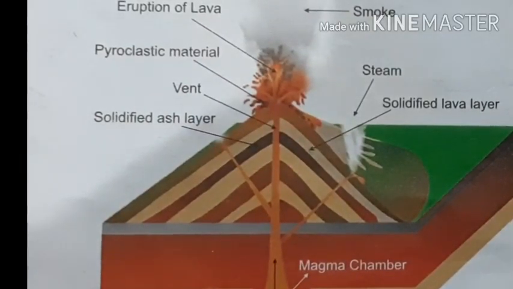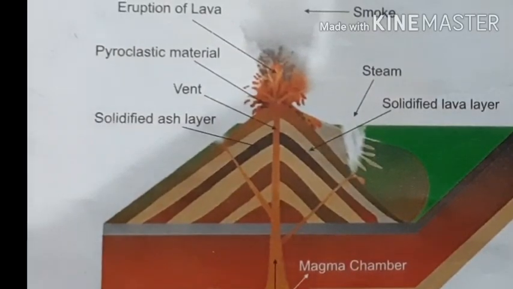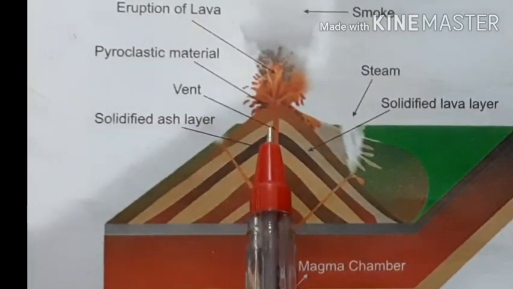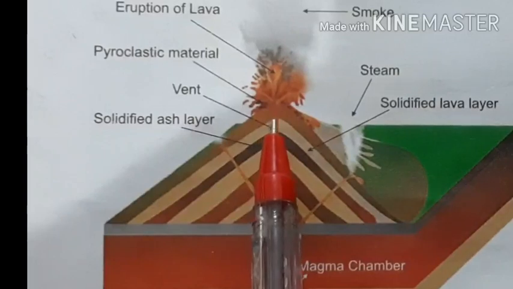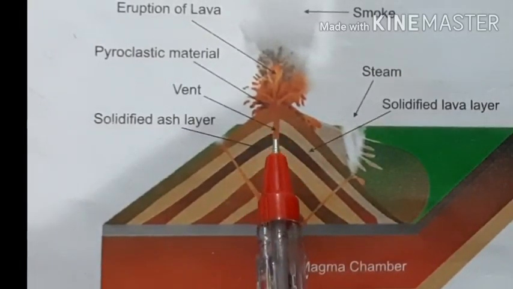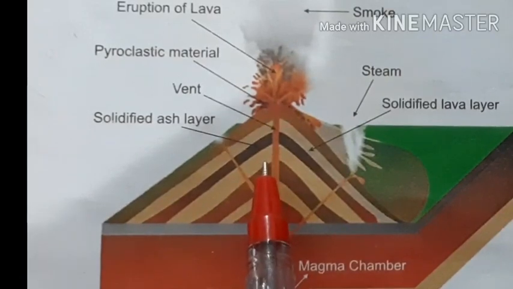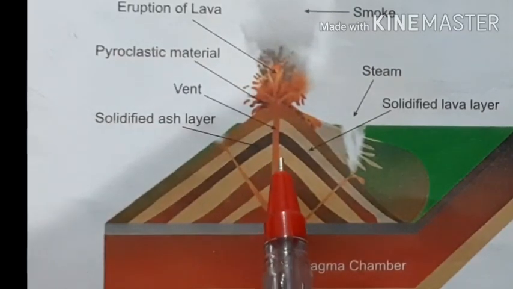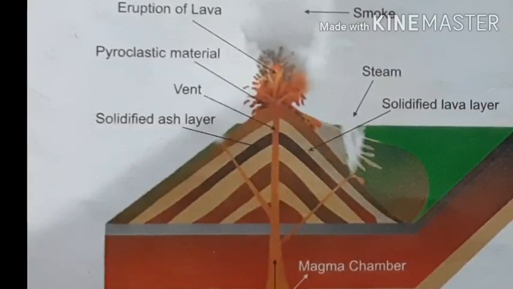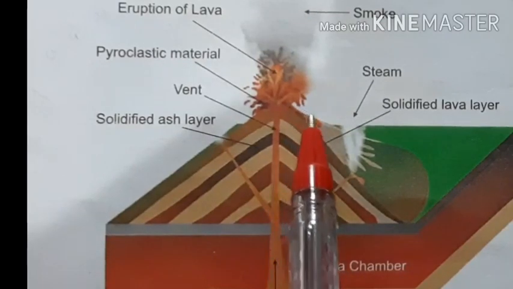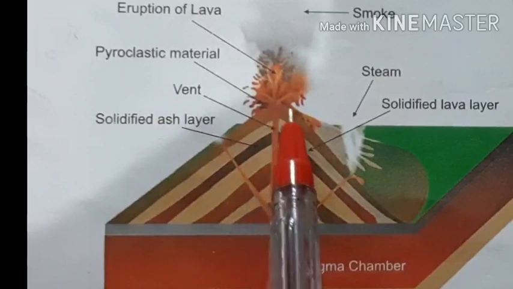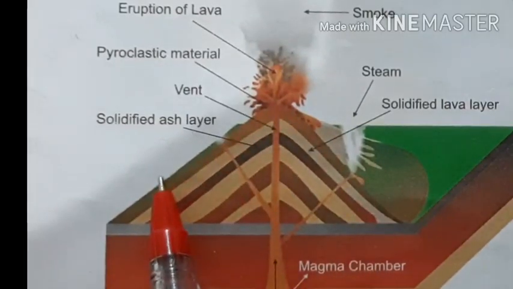Here the opening will always be in a U-shaped pattern due to the continuous explosive eruptions. In some areas, lakes form after rainfall. If continuous eruption does not take place, meaning there are small intervals, that leads to the formation of crater lakes. When the magma comes outside, here you can see the magma coming outside and spreading over the surface of the earth.